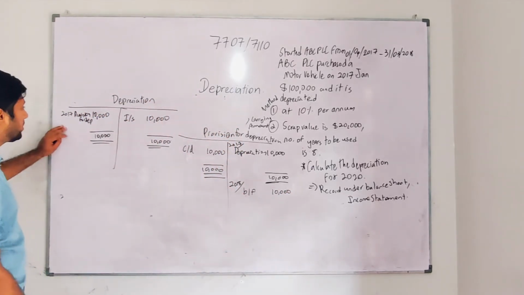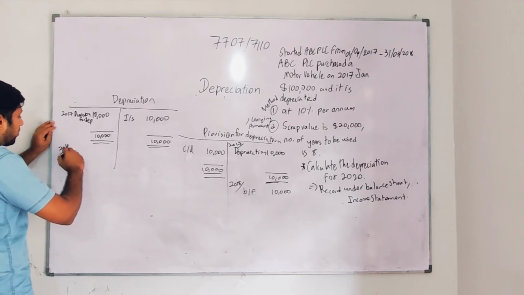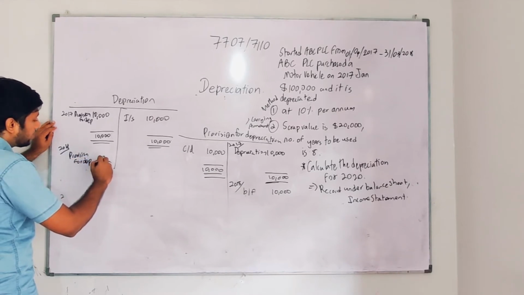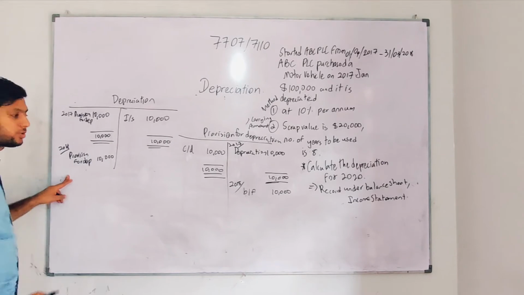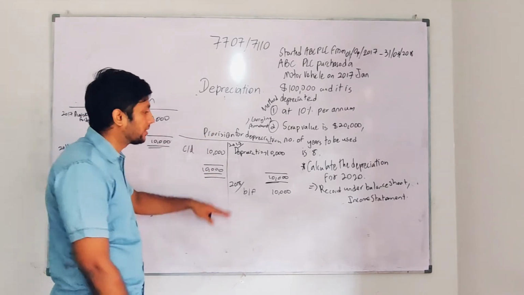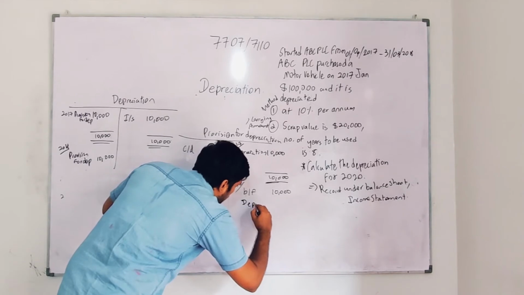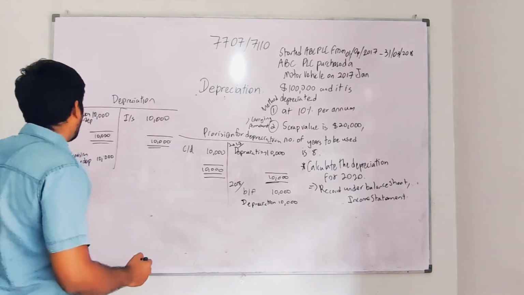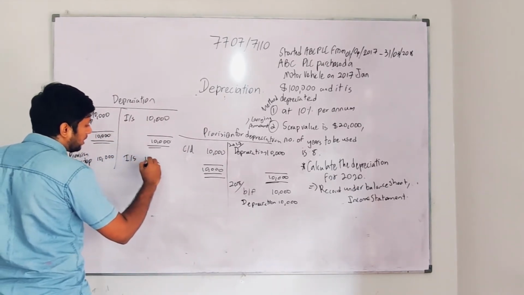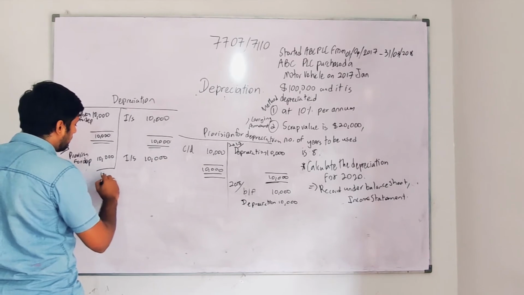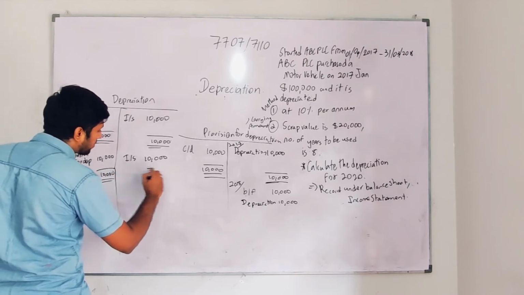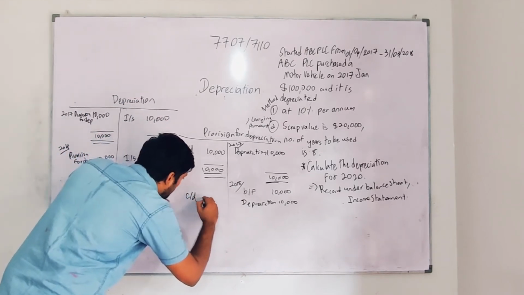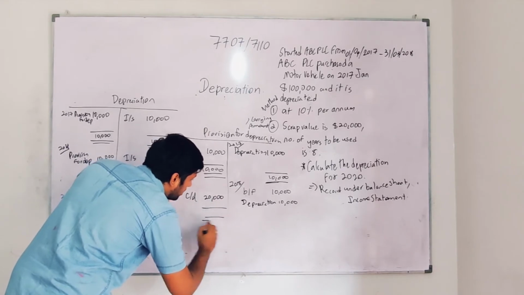So moving on to the point of depreciation, 2018: I have provision for depreciation, how much? 10,000. Again, under depreciation account, you should write which account it goes. So, provision for depreciation account, you should write depreciation. For 2018 also, depreciation is how much? 10,000. So 10,000 and 10,000 is 20,000. If I'm going to finalize, again I will send this to income statement, 10,000 as I showed. So this is going to be finalized at this point. Here 10,000 is finished. Now I'm going to send carried down as 20,000. This is the amount which we are going to show under balance sheet.